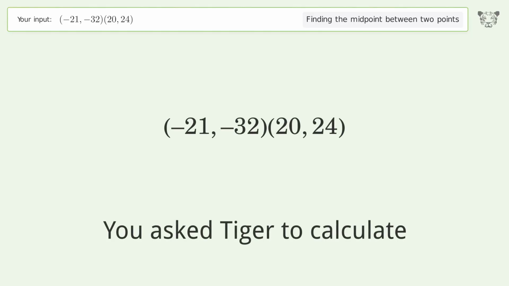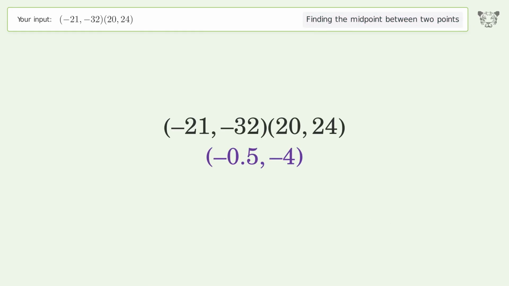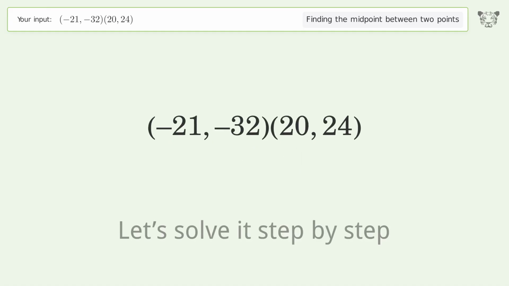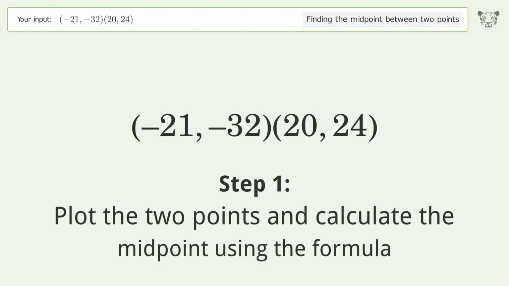You ask Tiger to calculate. This deals with finding the midpoint between 2 points. The midpoint between the 2 points is -0.5, -4. Let's solve it step by step. Plot the 2 points and calculate the midpoint using the formula.